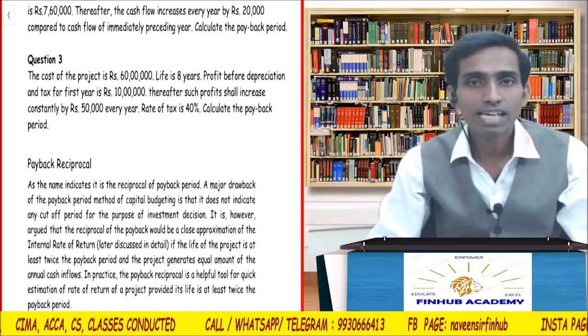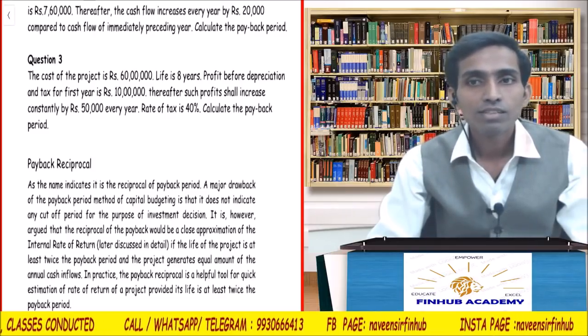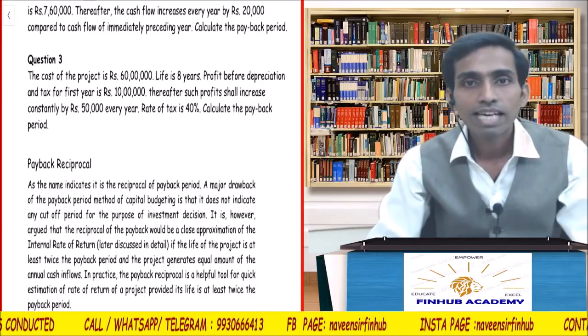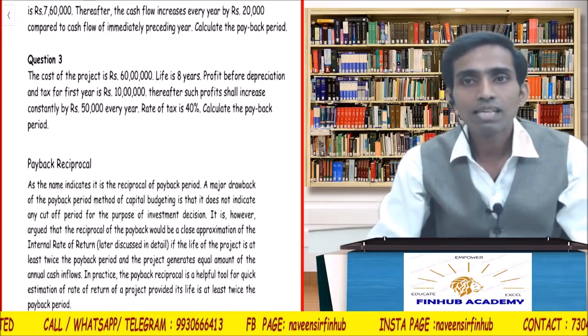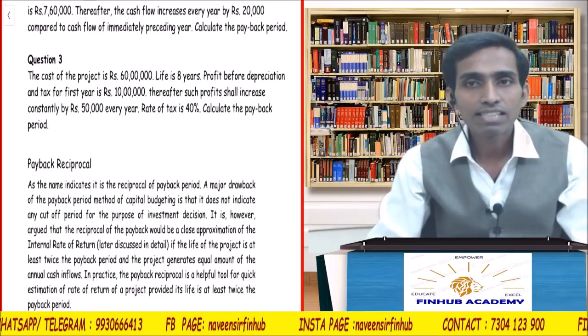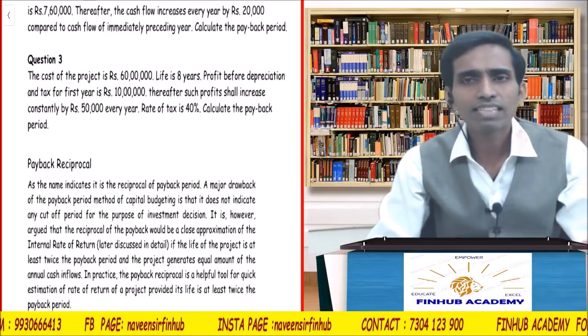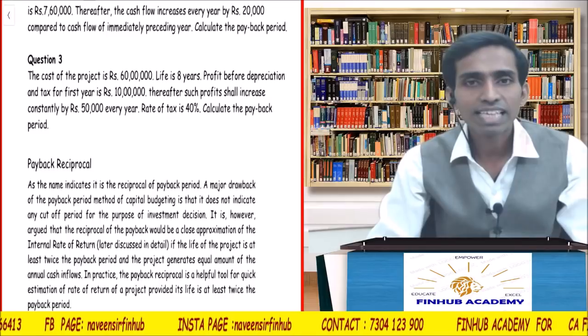Life is given as 8 years. PBDT is changing. Thereafter, such profit shall increase constantly by 50,000 every year. That means the first year the PBDT will be 10 lakhs, then it will be 10 lakh 50 thousand, then 11 lakhs, then 11 lakh 50 thousand, like that. Every year it will go on increasing, correct?